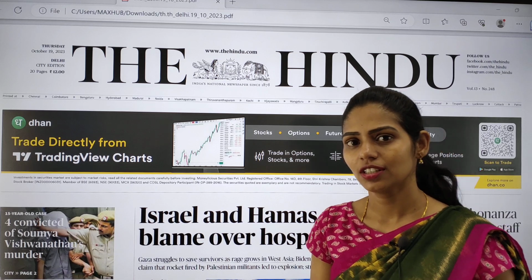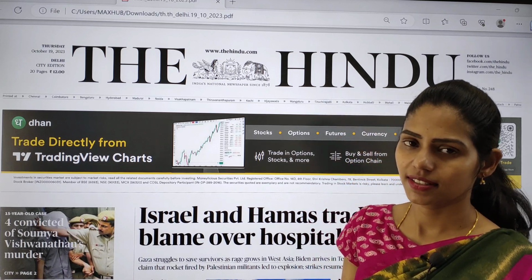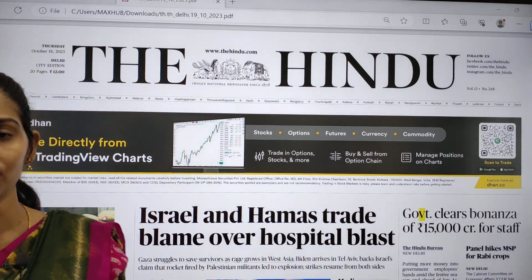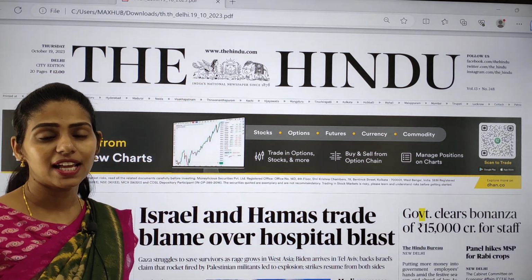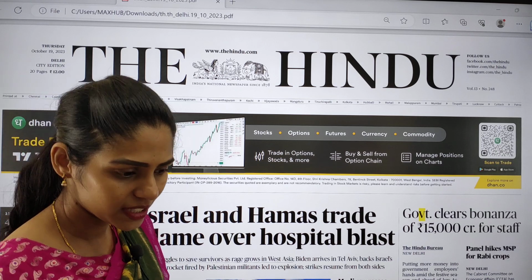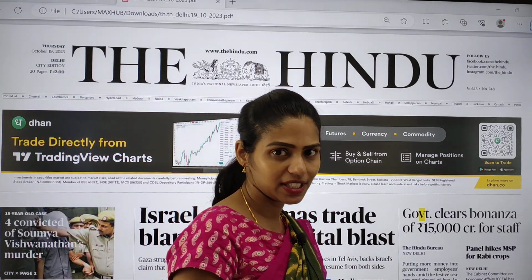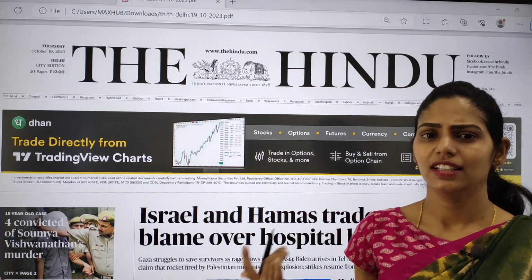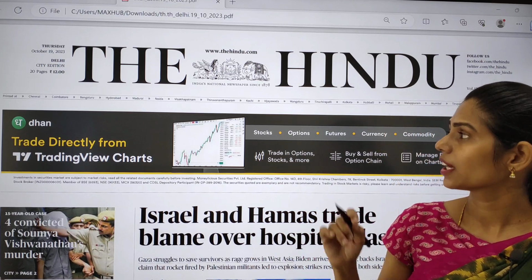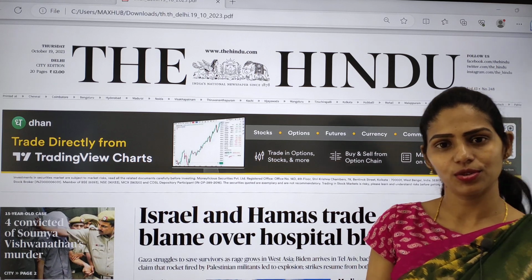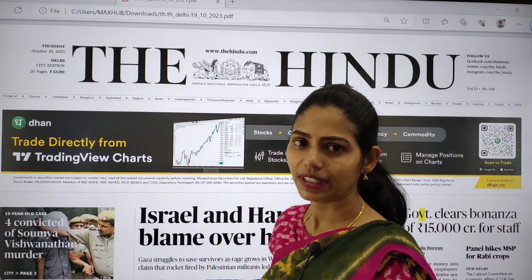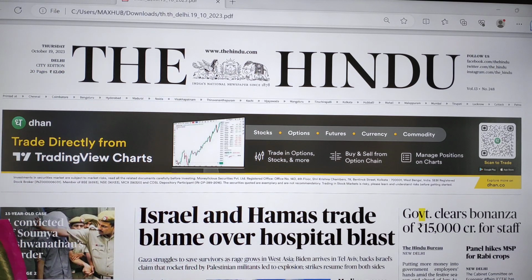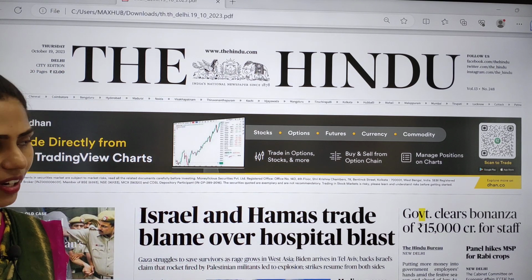Today in this session we are going to see current affairs. Current affairs is very important to clear any competitive examination. For example, if you are preparing for UPSC or any state service examination, or for SSC and bank examinations, current affairs plays a very important role. And you have to read The Hindu newspaper or any newspaper per se every day to cover current affairs.